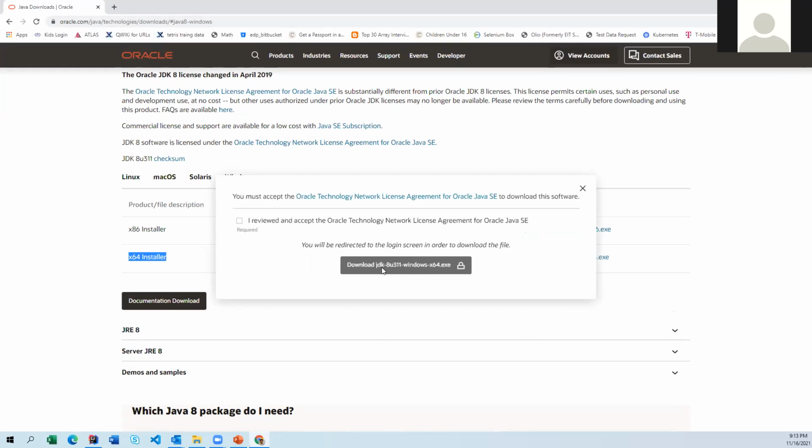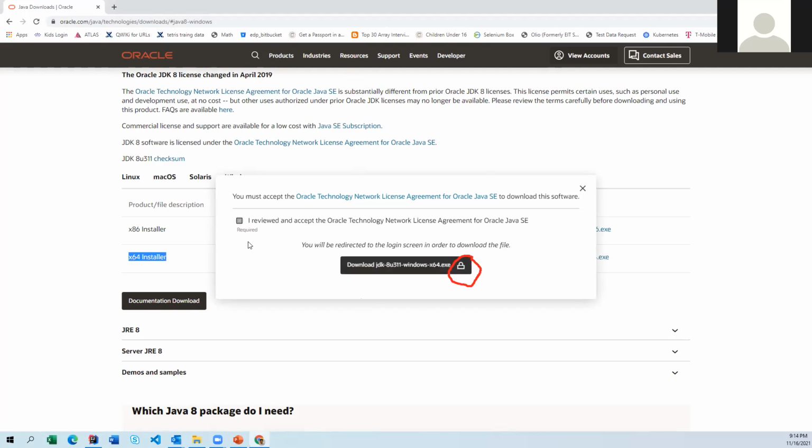If I try to download this one, see, it is completely locked here. So what you have to do is accept the terms and conditions, create an Oracle account, and then you can download. Nothing harmful. This is the official website. They are tracking because they just want to know how many users are using their Java product.